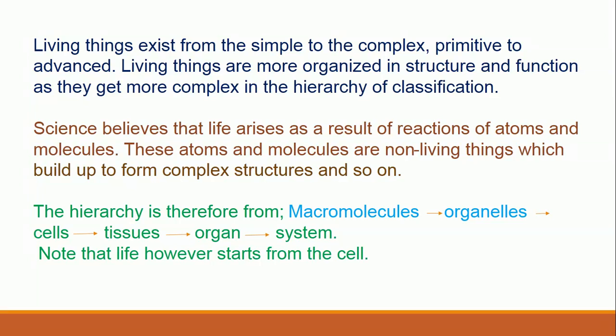Now, the hierarchy is therefore from macromolecules to organelles. Organelles and micromolecules are non-living things, which science believes build up over time to become cells. Cells evolve to become tissues. Tissues become organs, and from organs we move to the level of system. Note that life, however, starts from the cell. Therefore, we can say we have 4 major levels of organization of life.